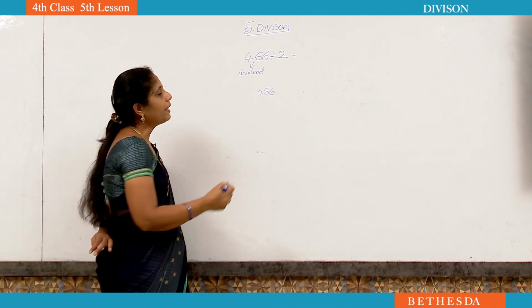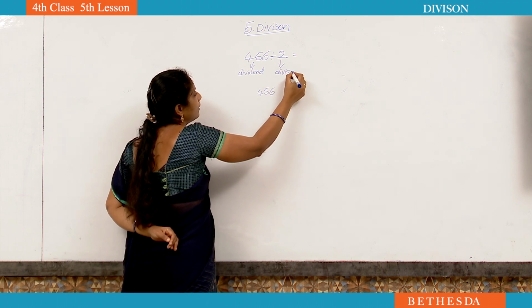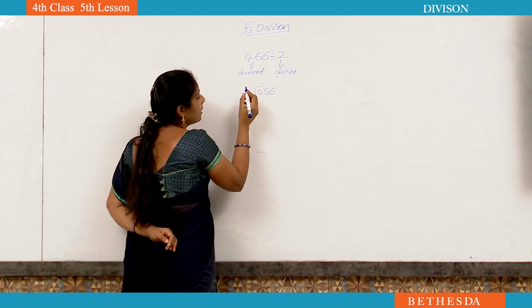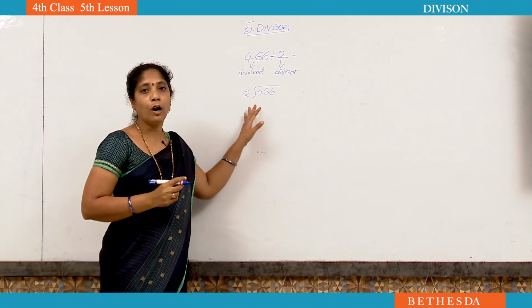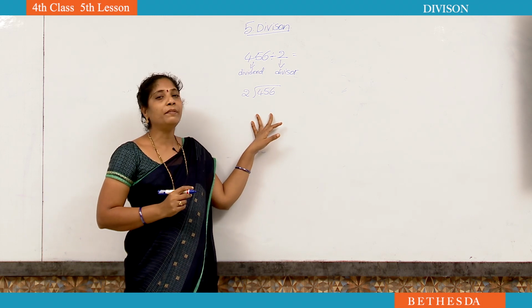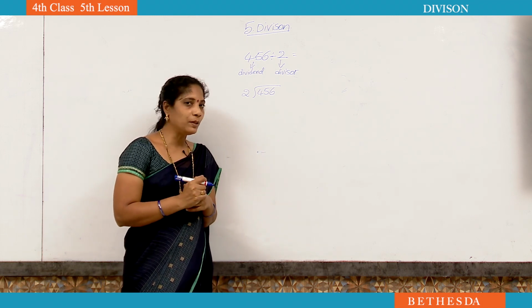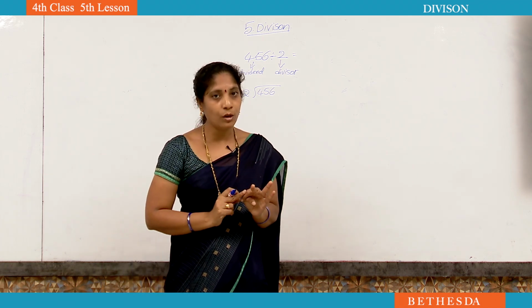456. The number after the division sign is called the divisor. The divisor we have to arrange on the left side of the number. Now with 2 we have to divide the given number. To do divisions, what do we need? Tables. To do multiplication we need tables, and to do divisions we also need tables.